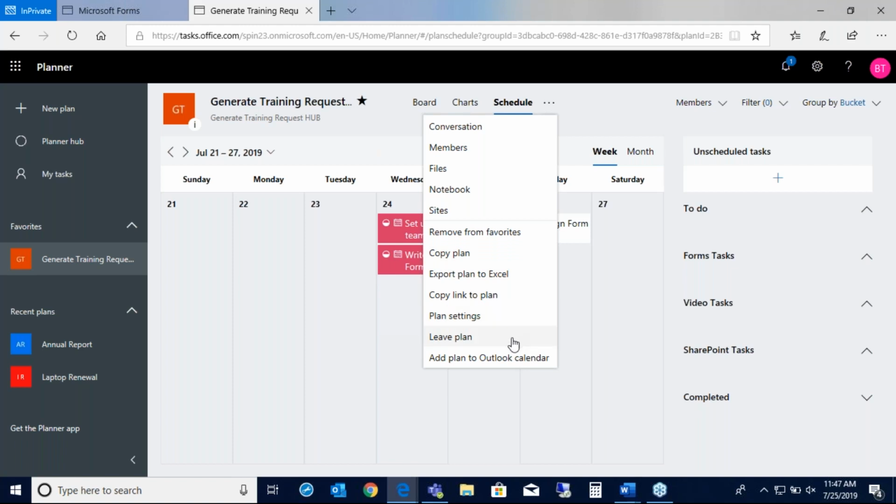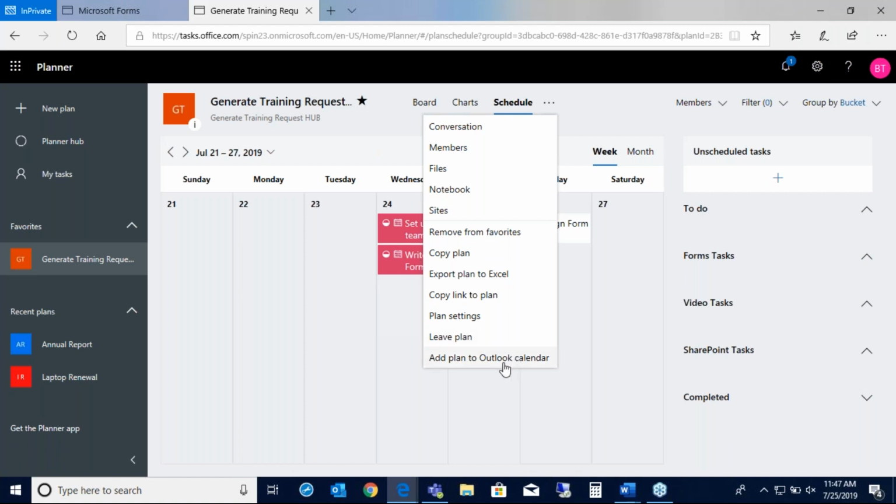You can leave the plan, that way if someone adds you as a member but you are no longer on that project, you can delete it off of it and stop getting all those emails or notifications and such. Once you leave the plan, they won't be able to assign any tasks to you any longer.